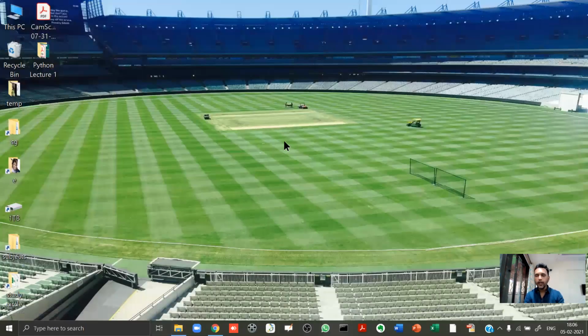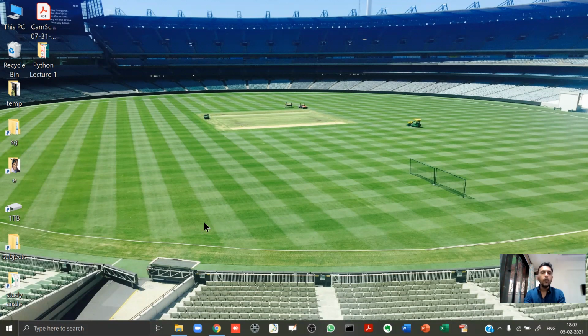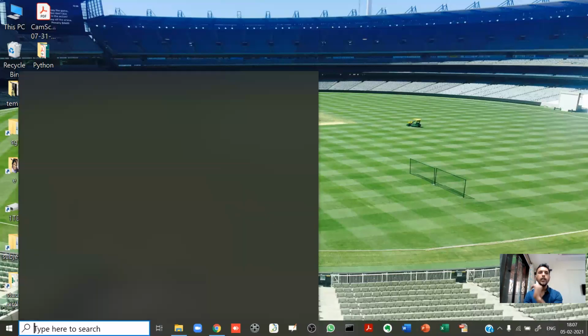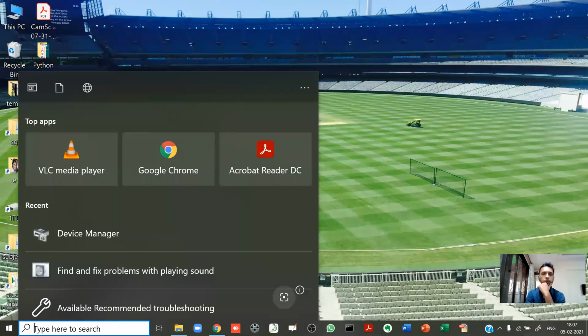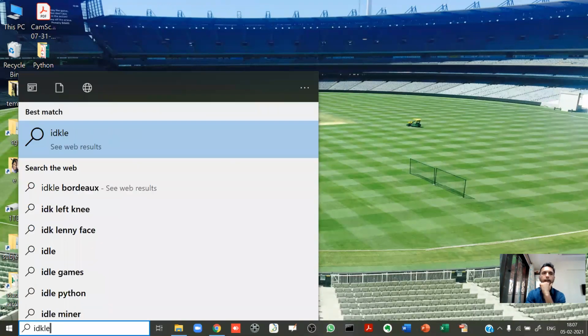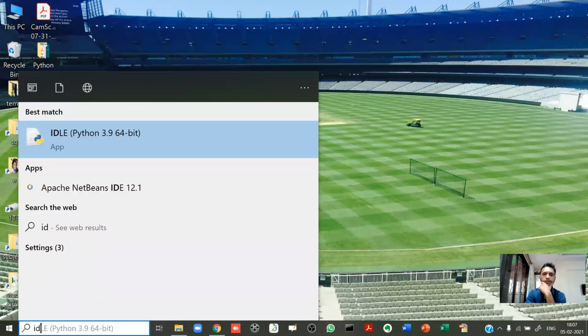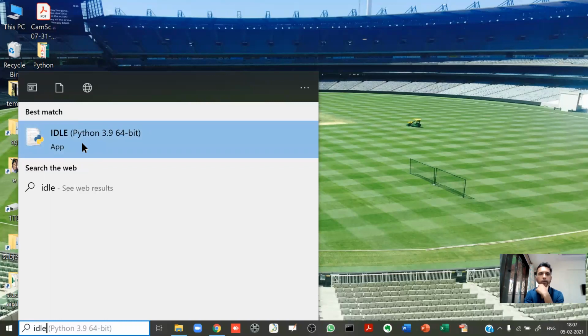Now pay good attention to the next thing, otherwise you will have lots of inconvenience later on. Now listen. After Python is downloaded and installed, in your search bar, you type idle. In your search bar, you type idle. Now, when you type idle over here, you will see this IDLE Python 3.9 64-bit.